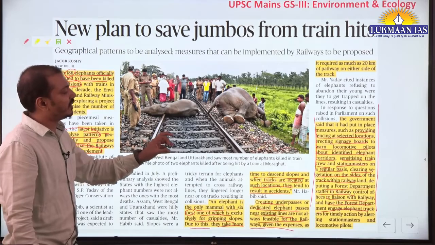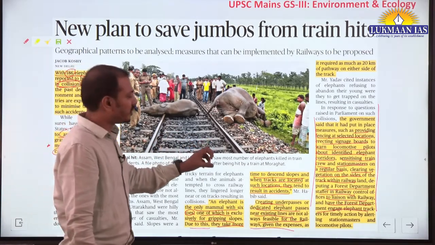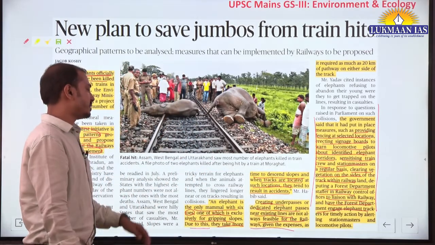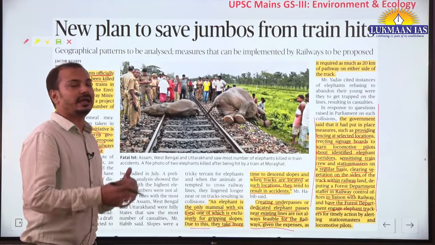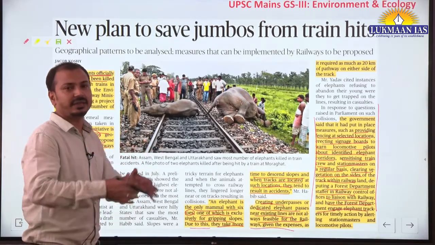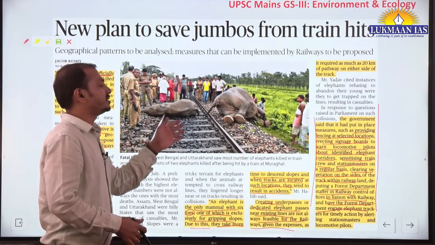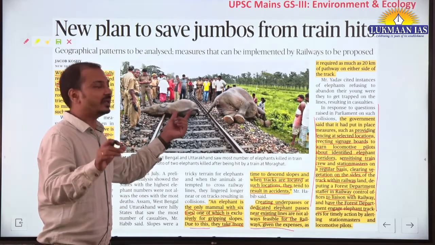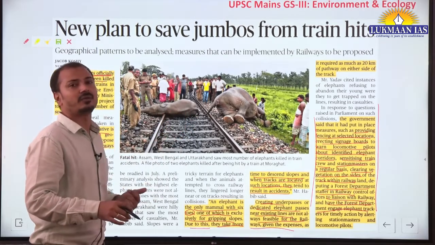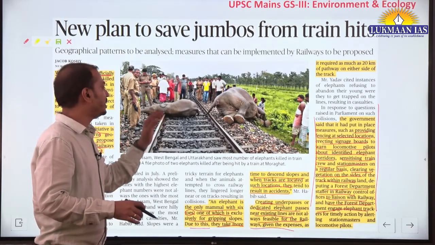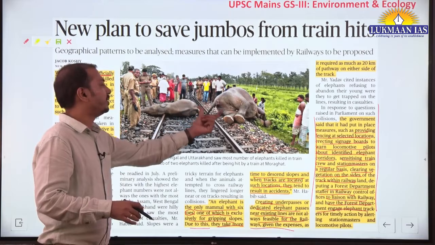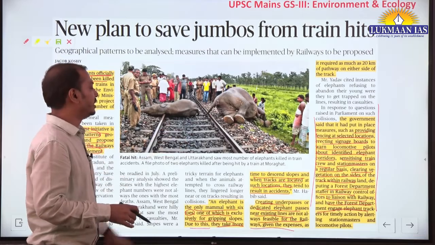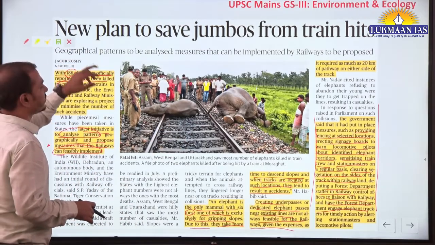Basically, there should be some synergy between the officials of the railway department and the forest department so as to reduce such instances. One more thing we should understand is that elephants are very social animals. They live in groups and the mother and child bond is very strong. Now when the child is stuck on the track, the mother is not ready to leave that child, and because of that, generally the collision happens. Like you can see here, the child and mother have died in this collision. Such instances are leading to an increase in the number of deaths. Fine.